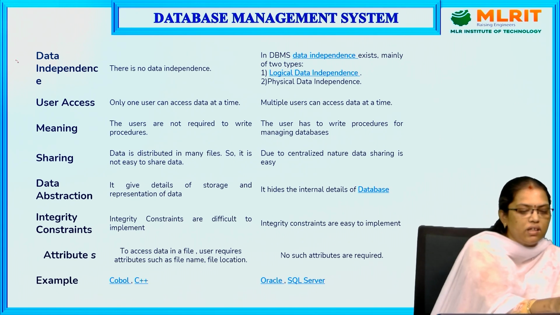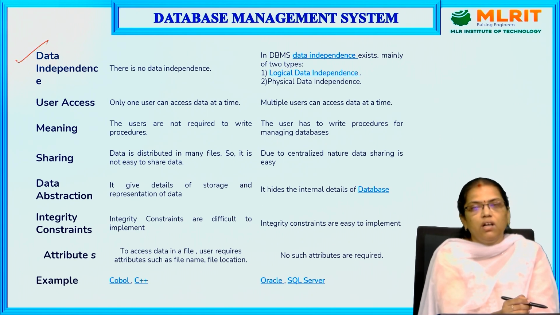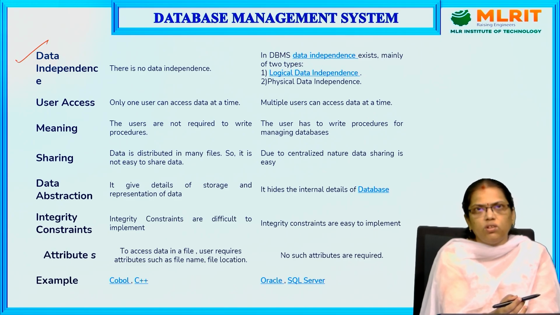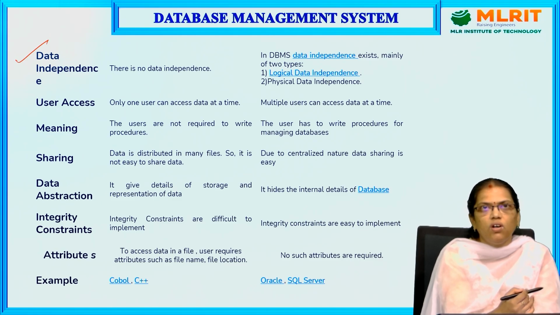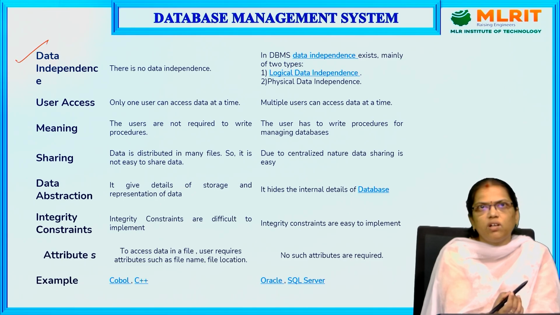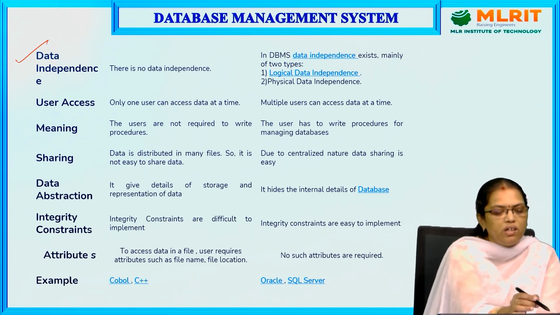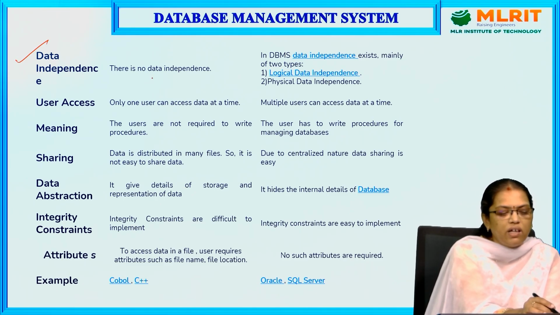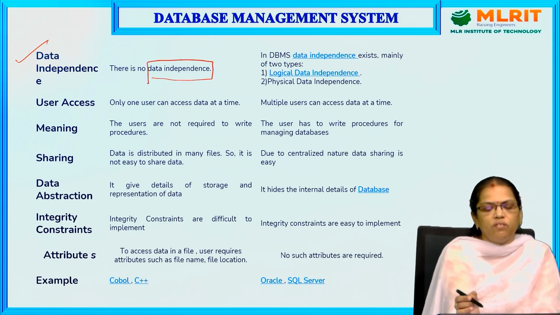The next one is data independence. What do you mean by data independence? You store the file and you access the file. After accessing the file, whenever you want to make modifications to the existing file, you can make them and save it. But here, the data is not independent, it is dependent on the previous data.